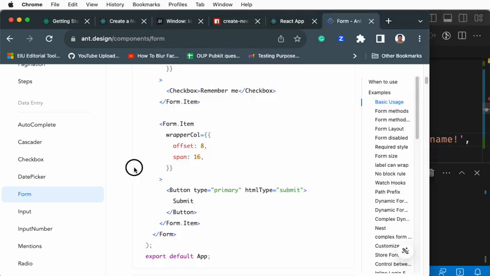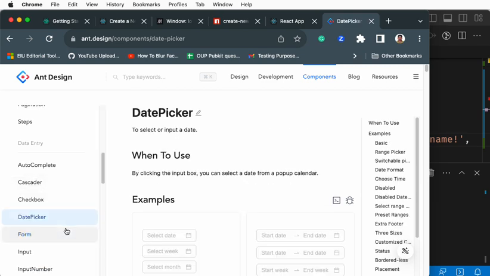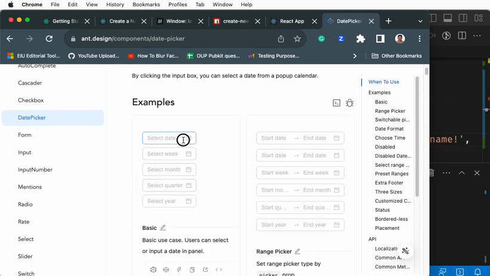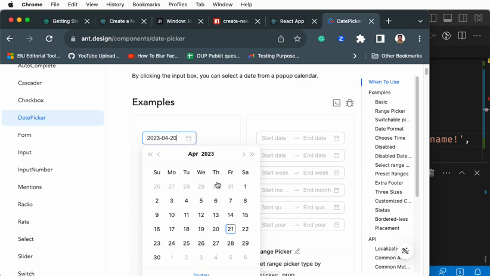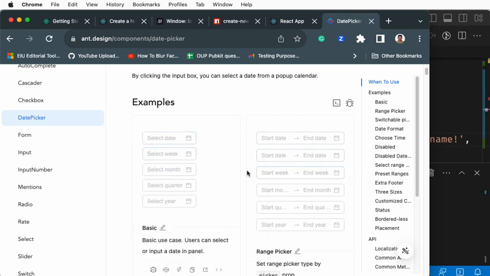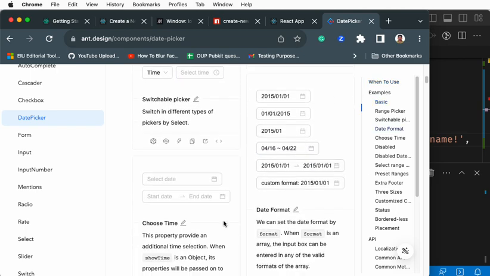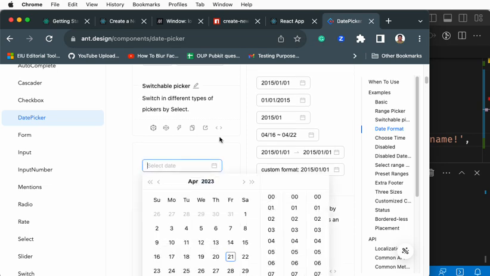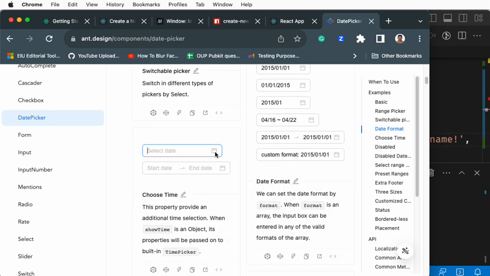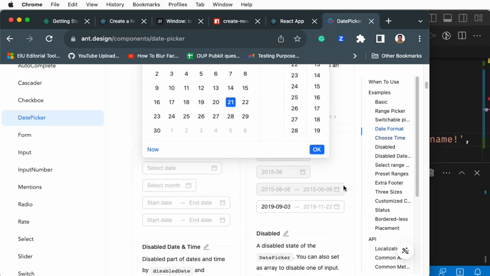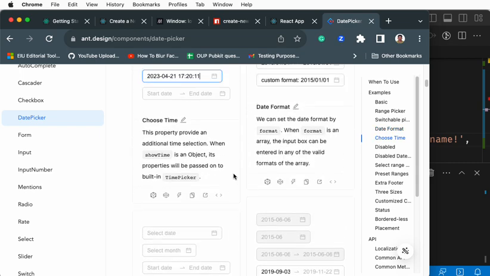Now we need the date and time picker, right? You see that the date picker is here. Go ahead and copy. This one is the date only. When we need a date and time, you go and check here. There are plenty of examples. Select the date, and the time is this particular time. All right, so can we pick up this one?